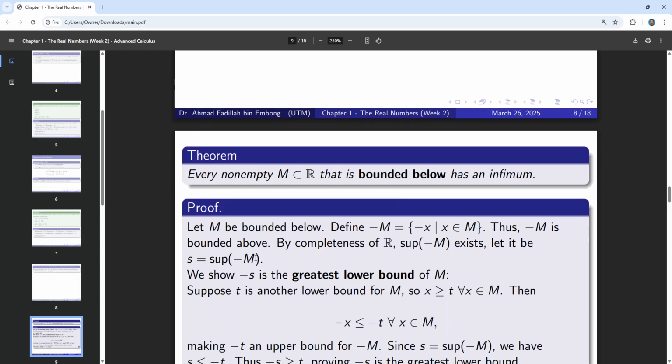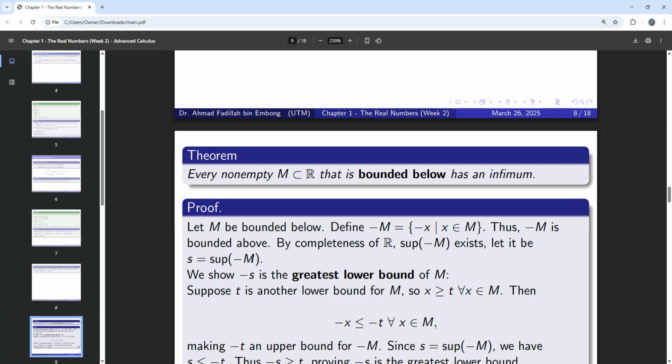Now let's just consider M is a bounded below set. Now we define negative M in the following way. We are going to take the negative of each of the elements inside M. Therefore, negative M is bounded above.